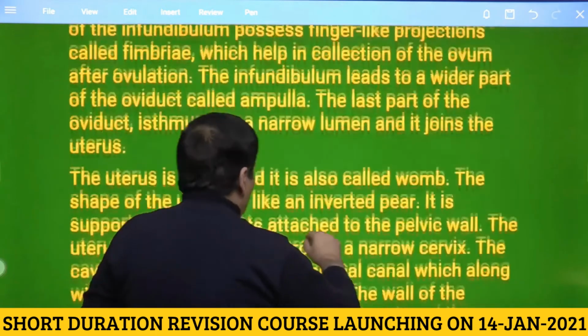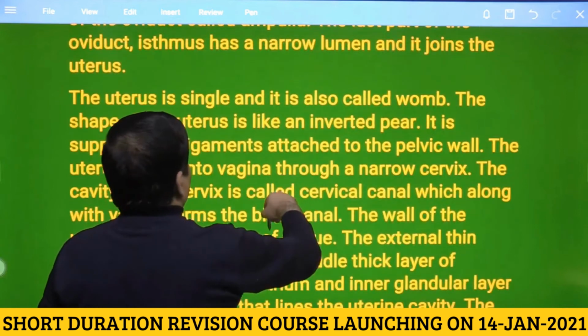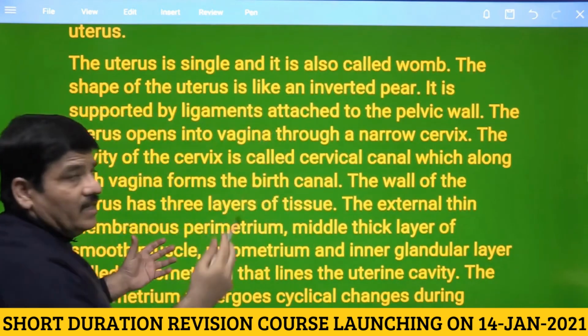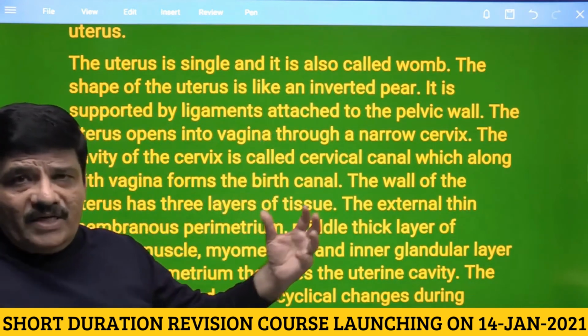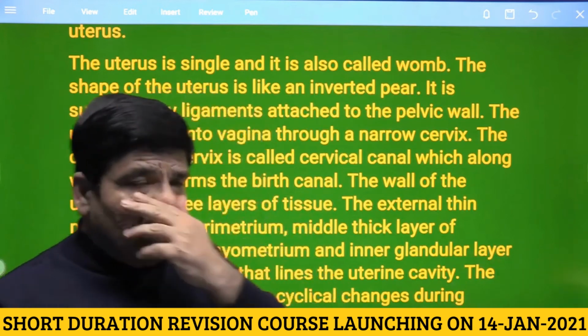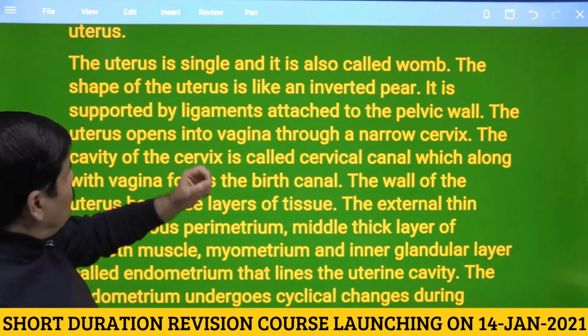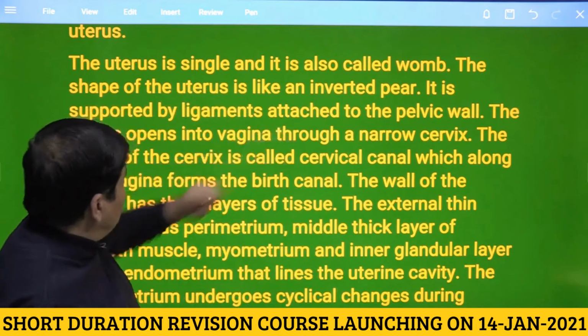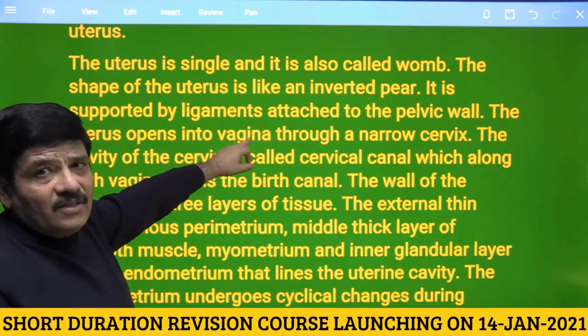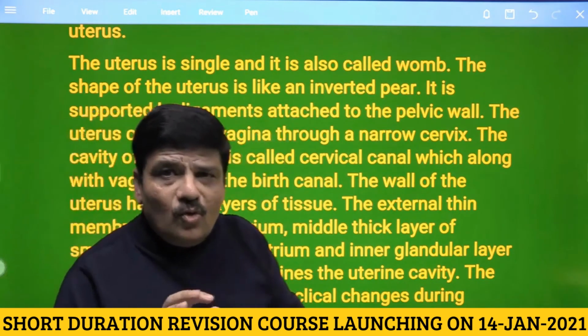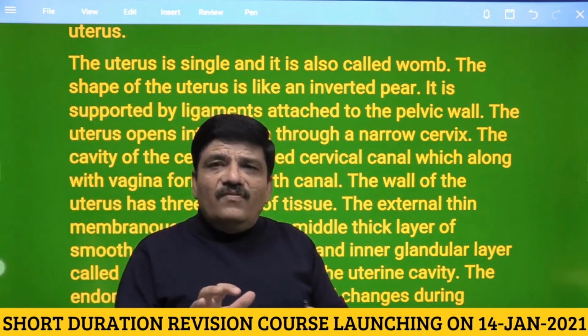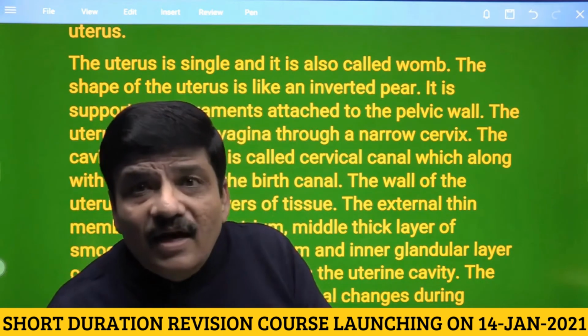Then again, moving forward, we will see that uterus is single. So yes, the fallopian tubes are present on both sides. There are two ovaries. The uterus is single and is also called as the womb, an inverted pear-shaped structure. Again, ligaments. So uterus is also attached to the pelvic floor by ligaments.